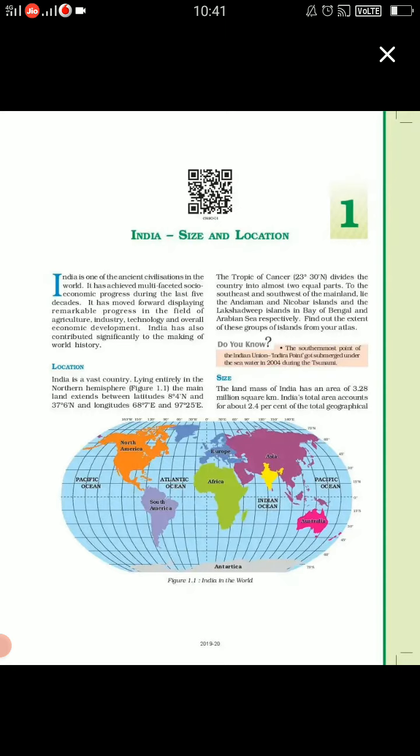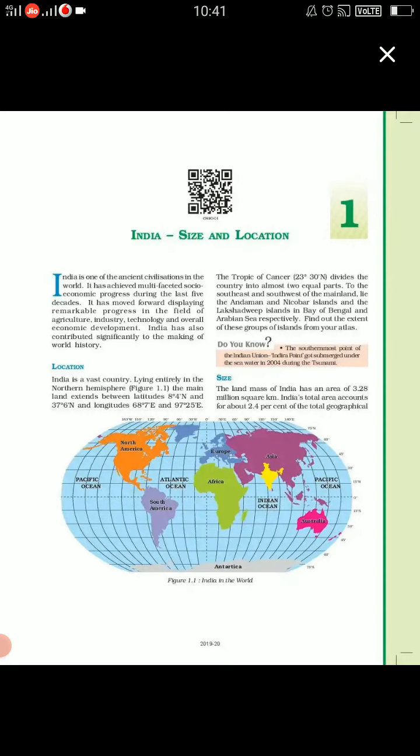Fine. And 0 degree latitude is your equator. Above the equator, I told you, is the northern hemisphere. Below the equator is the southern hemisphere, because north is always up and south is always down. So they are saying that it is entirely in the northern hemisphere. Now they are telling the latitude and the longitudes. So just consult figure 1.1. The mainland of India means the whole land part of India.